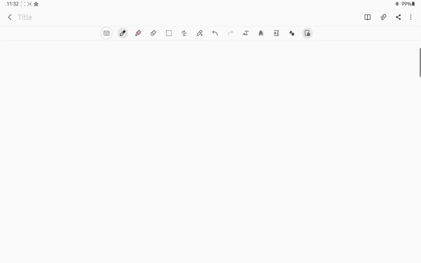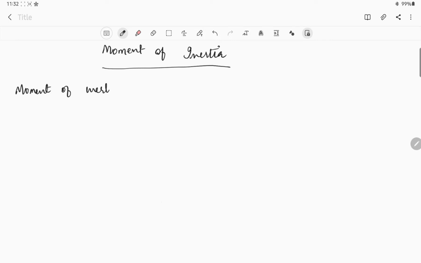So today we'll see a new topic which is related to centroid. The topic name is moment of inertia. So what is moment of inertia? First we will take down the definition of moment of inertia, then later on I will explain to you what is moment of inertia practically. Okay, so the definition will go like this.